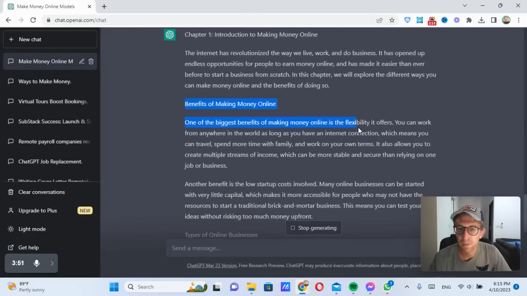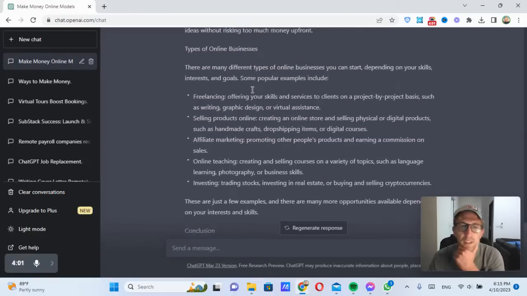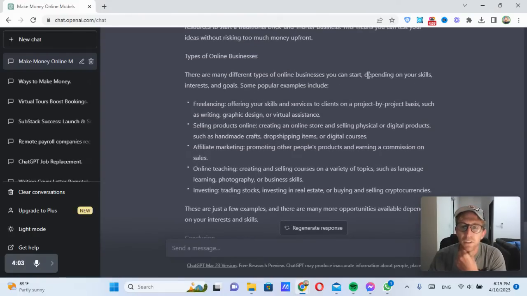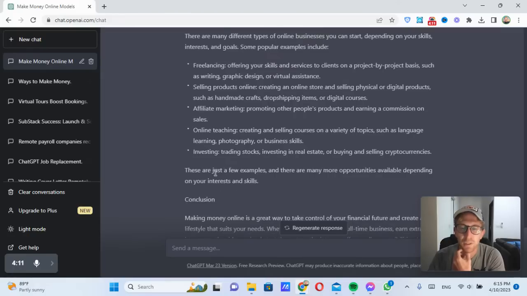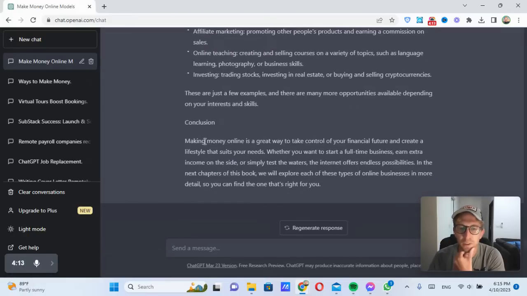One of the biggest benefits is the flexibility it offers, low startup costs involved. And then it goes into the different types of online businesses, many different types you can start depending on your skills, interests, and goals. Freelancing, selling products online, affiliate marketing, online teaching, investing. These are just a few examples, and then a conclusion for that specific chapter.